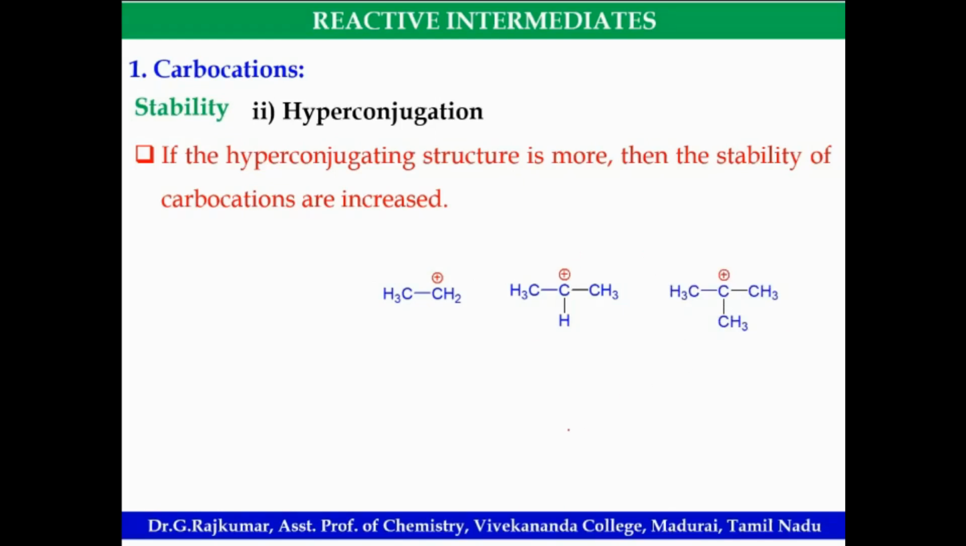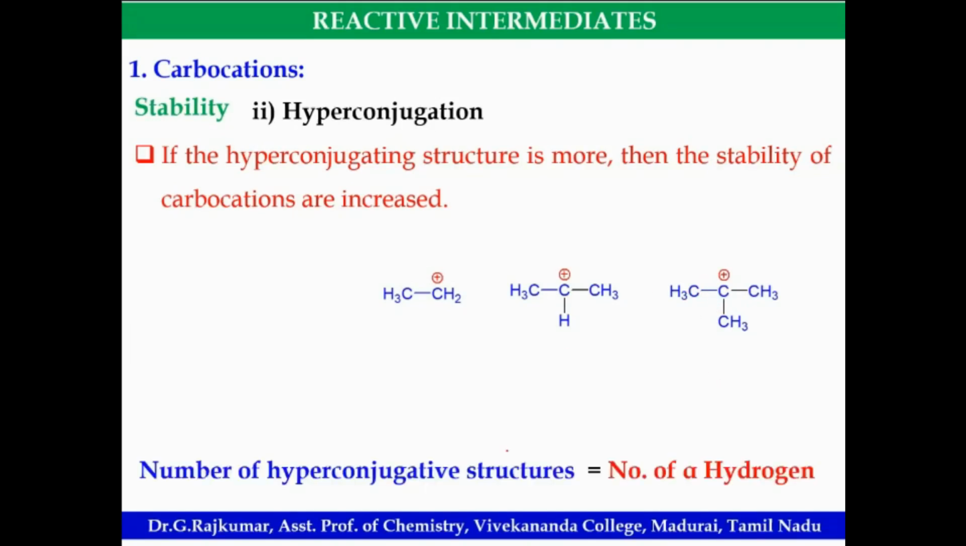Based on the inductive effect also you can explain. Okay, electron donating, plus I effect, three methyl groups donate, hence this is more stable. Okay, through hyperconjugation you can explain. So how to predict, sir? The number of hyperconjugative structures is equal to the number of alpha hydrogens. So the number of alpha hydrogens in ethyl carbocation is 3. So this is alpha, the hydrogens here, 3 hydrogen atoms.